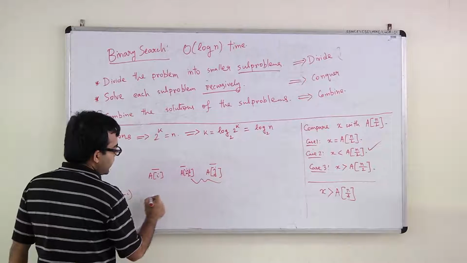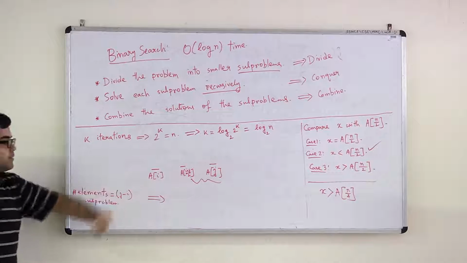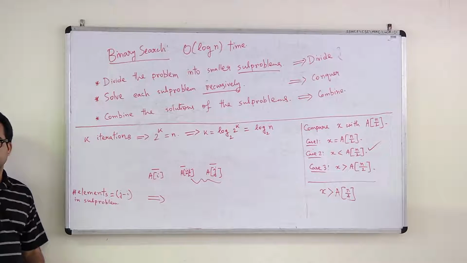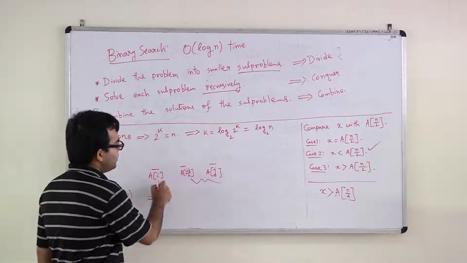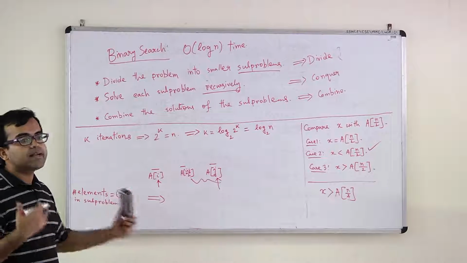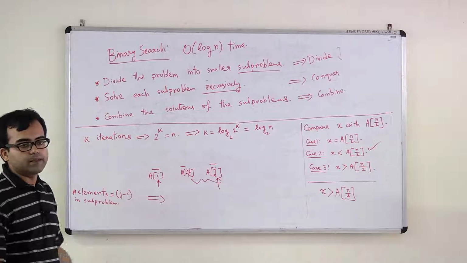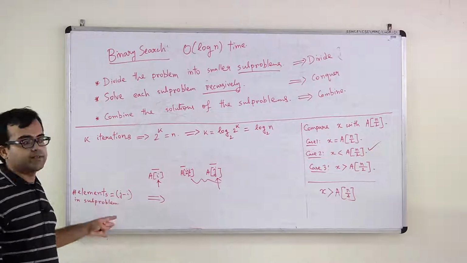Now, in the next iteration, what is this number going to be? Is this clear? Please ask me a question if you don't follow it. When I say that the number of elements in the subproblem is j minus i, what do I mean by this? I mean that you are looking at an iteration where you are sure that x belongs in this region. Then what is the size of the subproblem? The number of elements among which you are searching, right? And so this is the size of the subproblem.